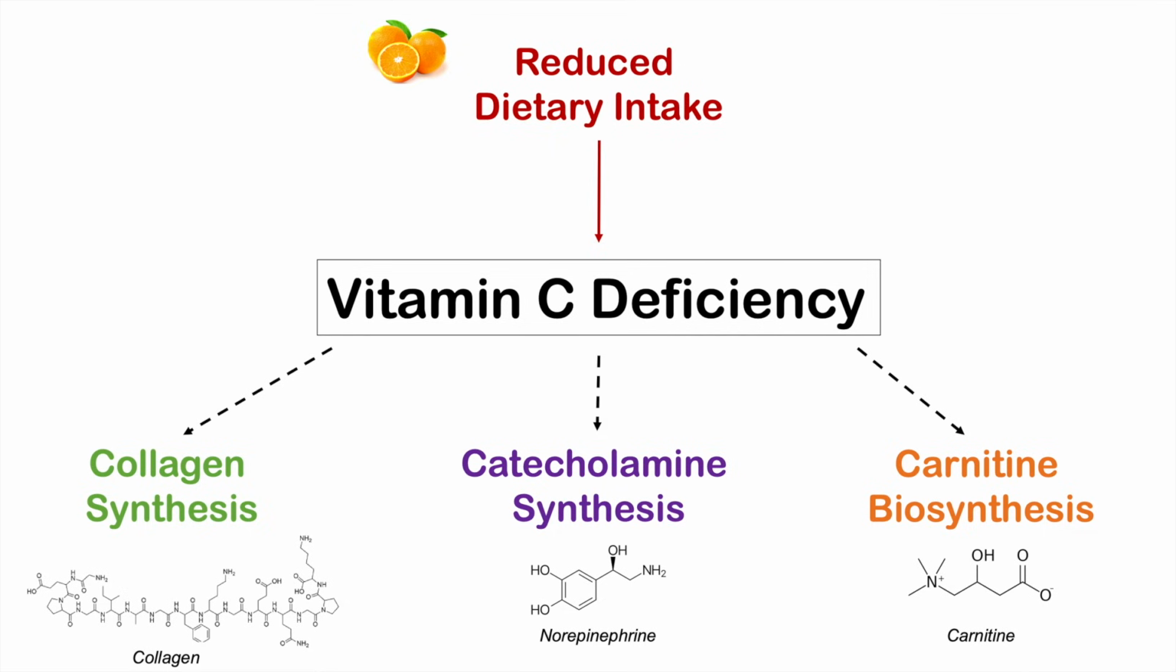So vitamin C plays a critical role in collagen synthesis, catecholamine synthesis, and carnitine biosynthesis, along with synthesizing nitric oxide and prostaglandin metabolism as well. So there are many functions with which vitamin C is critically important, and a lot of the symptoms have to do with issues in each of these downstream pathways. So we're going to talk about how and why these symptoms occur.